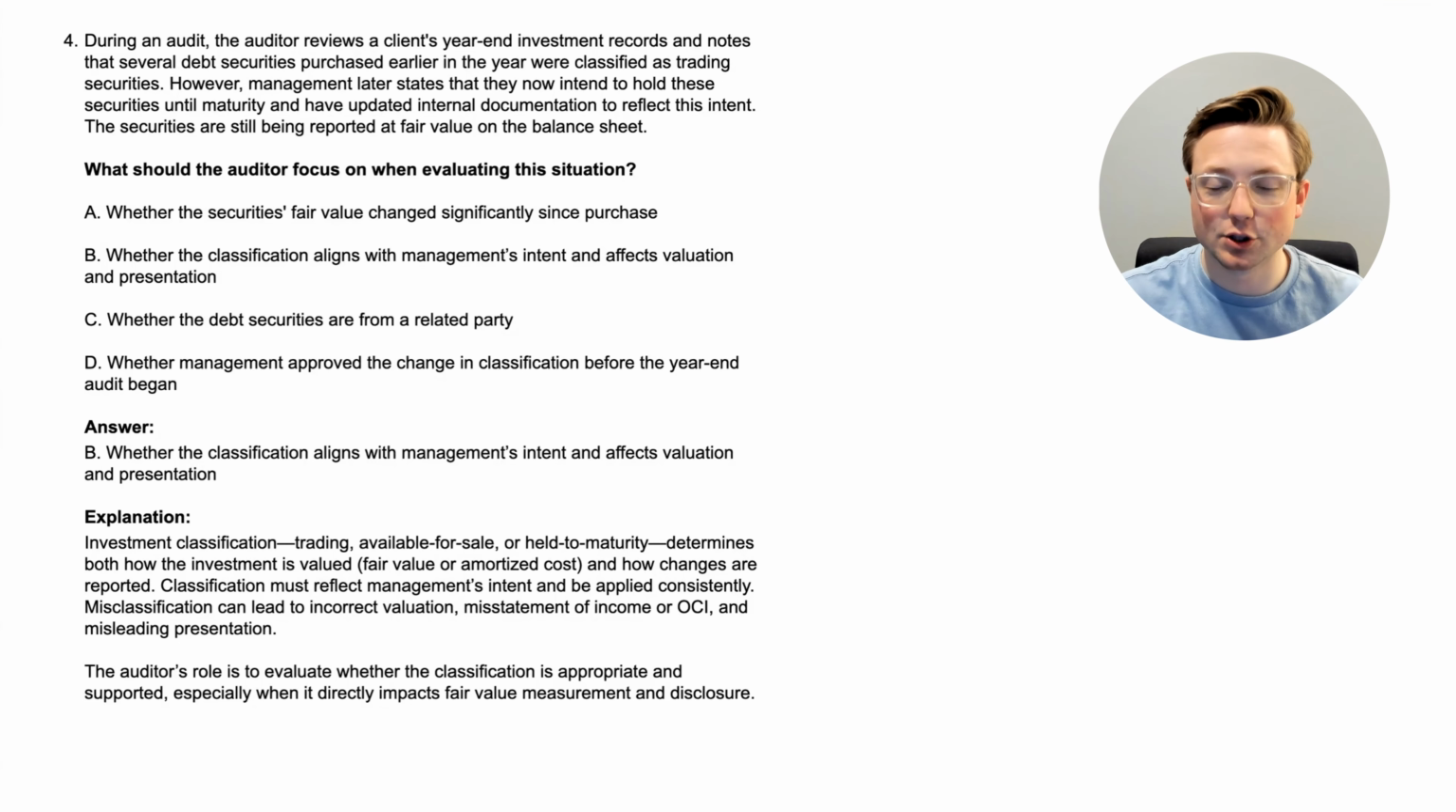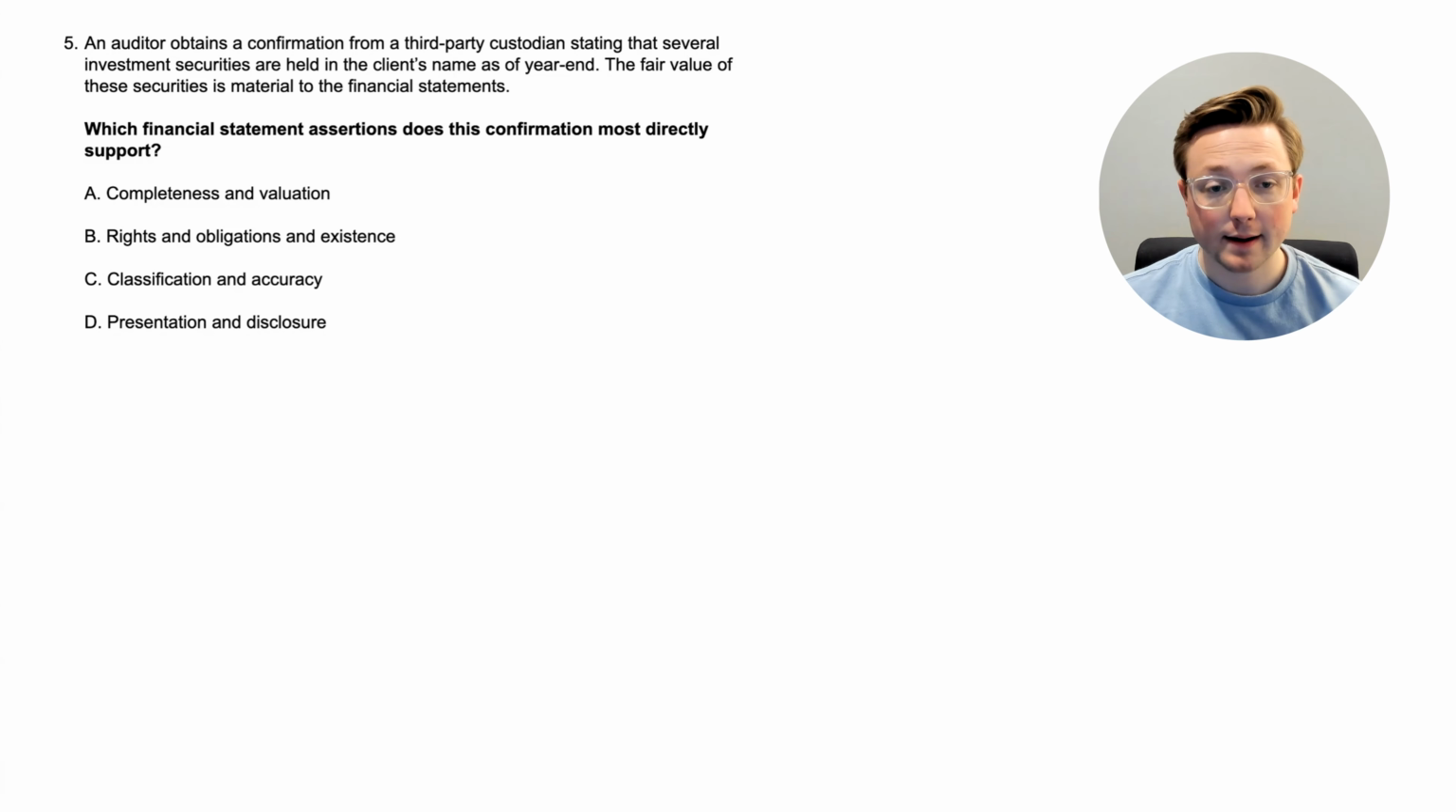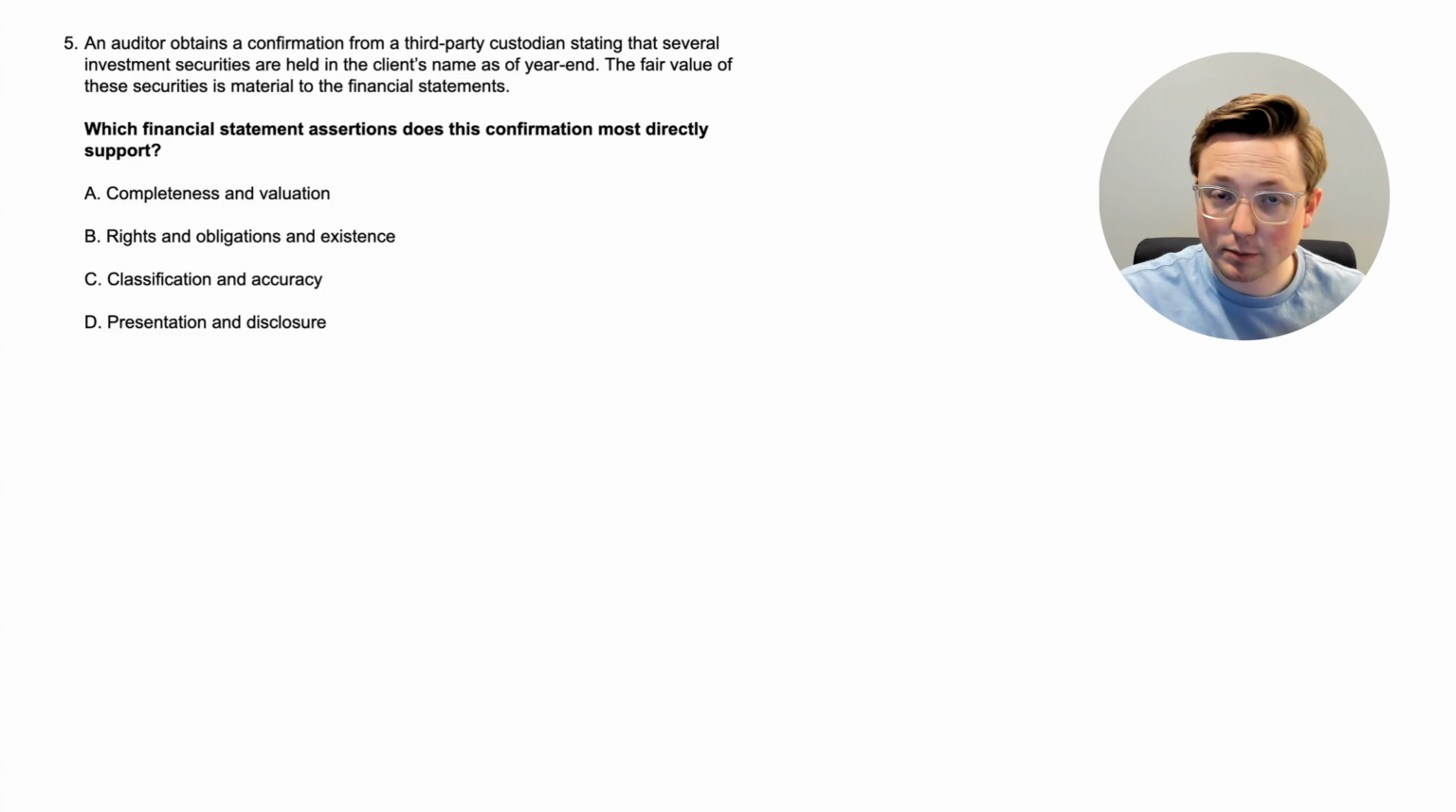All right, now let's go to the next question. All right, here we are at question 5. Which financial statement assertions does this confirmation most directly support? Let's go up to the top. An auditor obtains a confirmation from a third-party custodian stating that several investment securities are held in the client's name as of year end. The fair value of these securities is material to the financial statements. So again, what financial statement assertions does this confirmation most directly support?